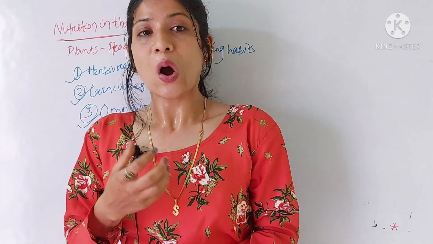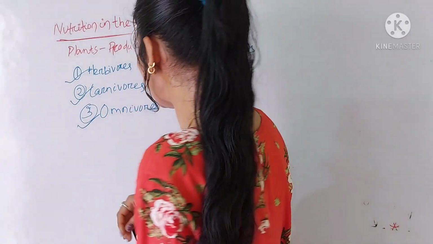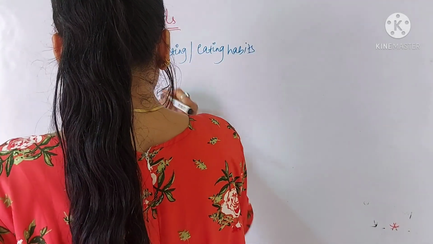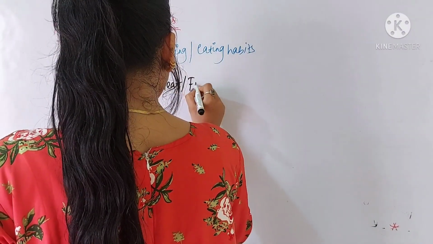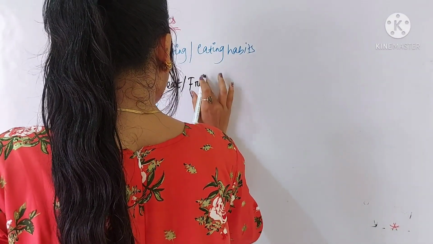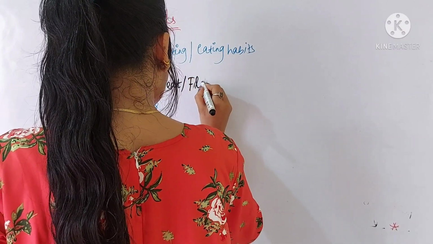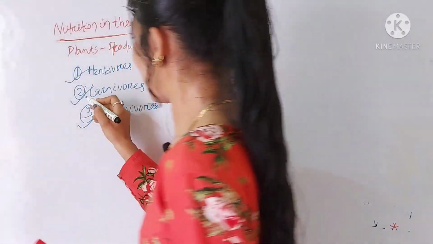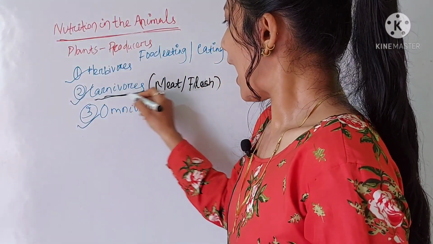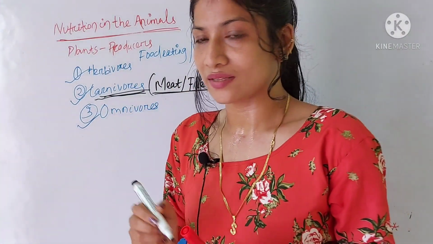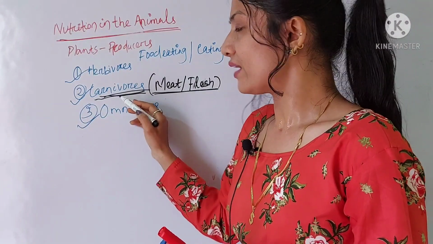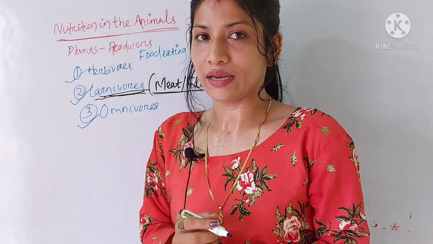That means the organisms eat only the meat or flesh of other animals. Okay, so the carnivores are the animal eaters who eat the meat and flesh of other animals.